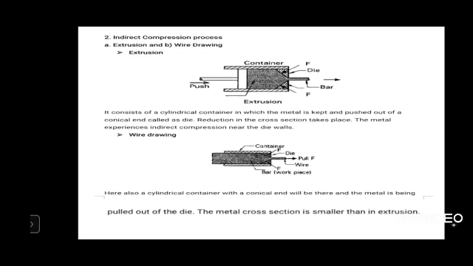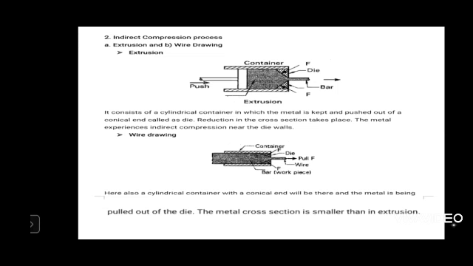In the extrusion process, we are pushing the material through a small opening, whereas in the wire drawing process, we are pulling from the small opening itself. So the ingots will be machined. Initially, it will be machined to fit the small opening, since the material has to pass through that opening. Initially, we machine the component so that a part of the material comes out of the small opening at the die exit. With that part, we pull the material out of the die opening.